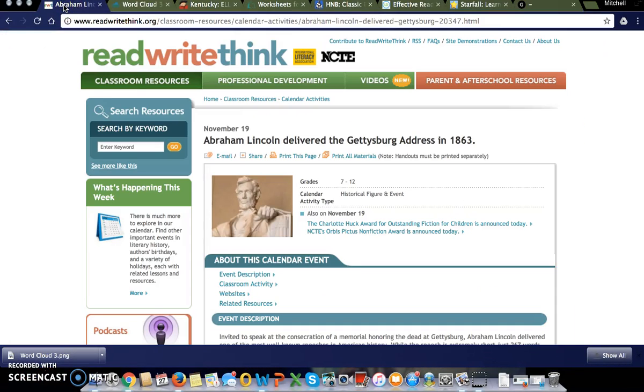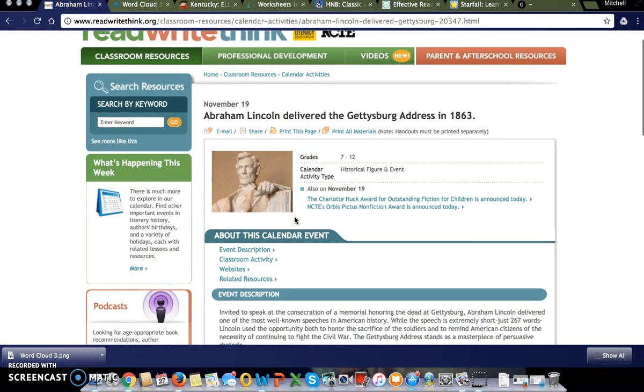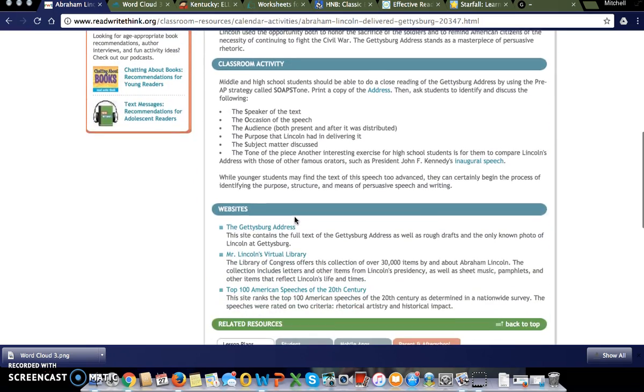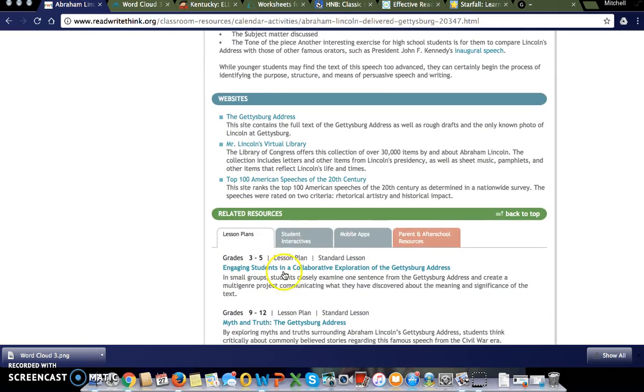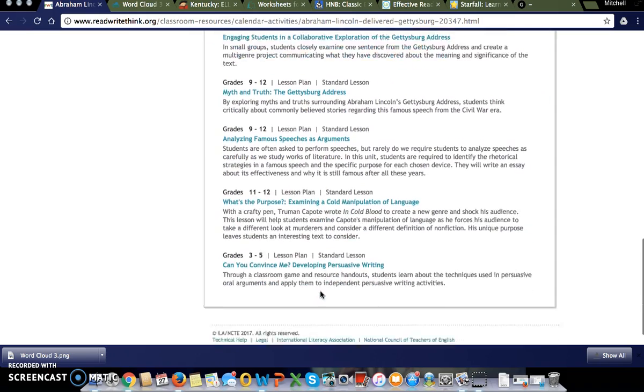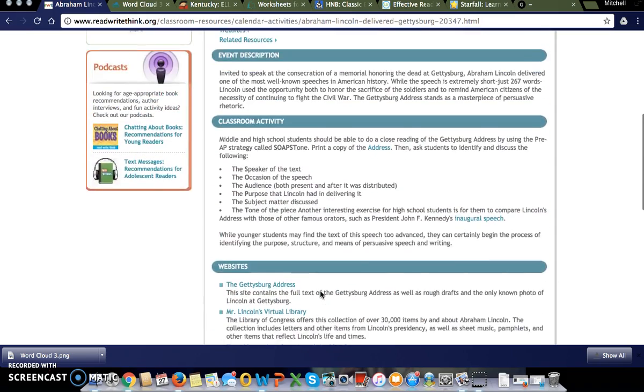So the first thing that I'm going to talk about is on this Read, Write, Think. When I was diving into this, I found this Abraham Lincoln Gettysburg Address in 1863, and this is just kind of showing you what you can do, some websites you can go to, lesson plans for whatever grade you're going to be working with. So I really thought this was good.